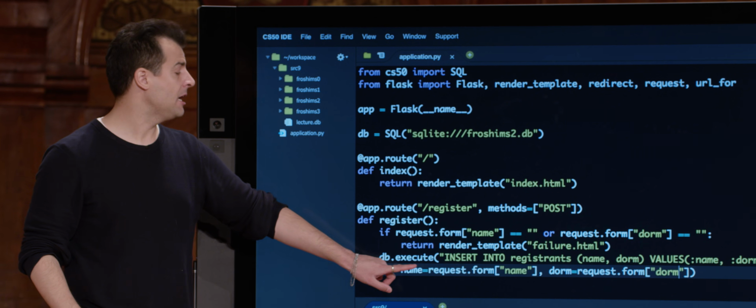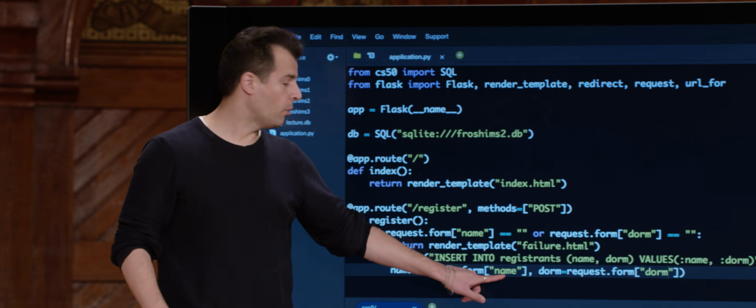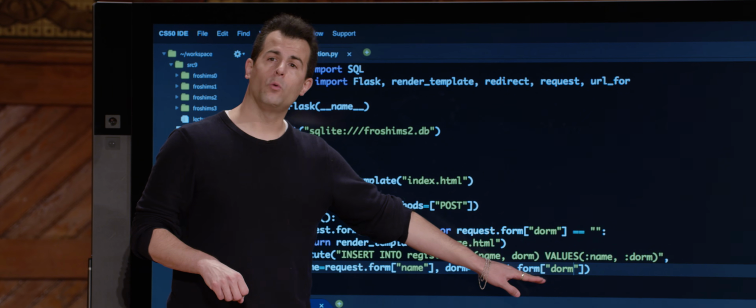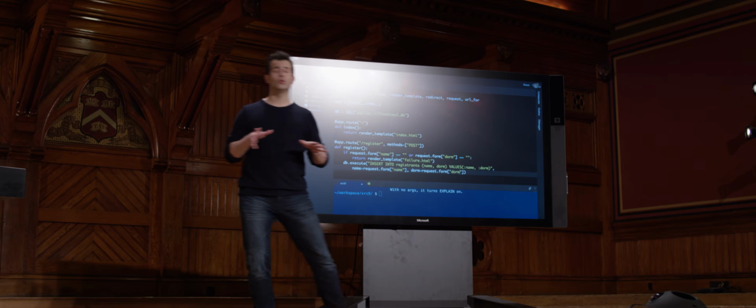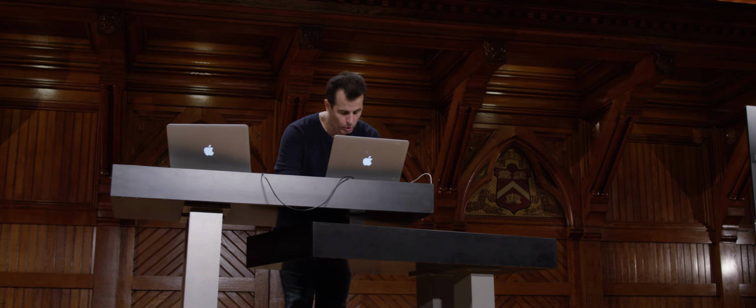So I'm saying, hey, library, plug in a name of request.form["name"], so whatever came from the user's HTTP request, and for dorm, plug in whatever came in the dorm field as well. Those were from the HTML forms that the user submitted in order to register for this sport.